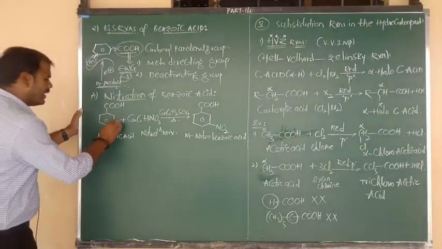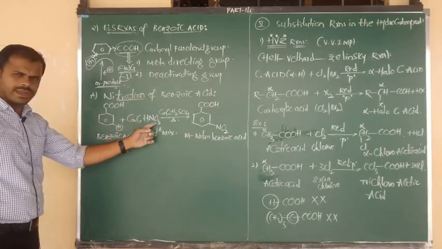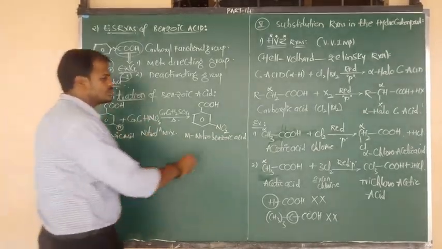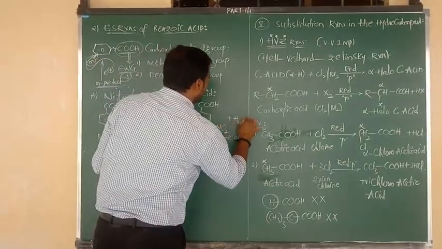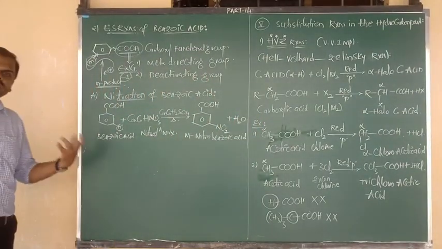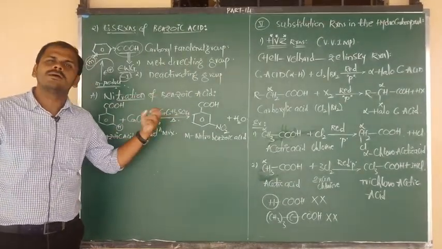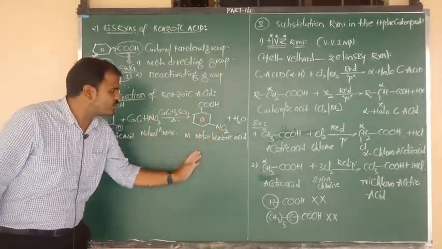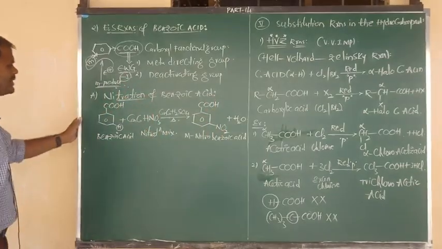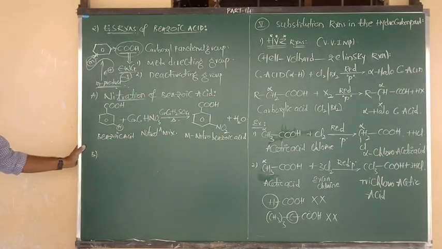Listen carefully. From this meta place we are removing H+, and from HNO3 we remove the OH. They are eliminated in the form of a water molecule. So once again, the statement: benzoic acid on reaction with nitration mixture gives meta nitro benzoic acid. This is your final product. Let me go for another one.